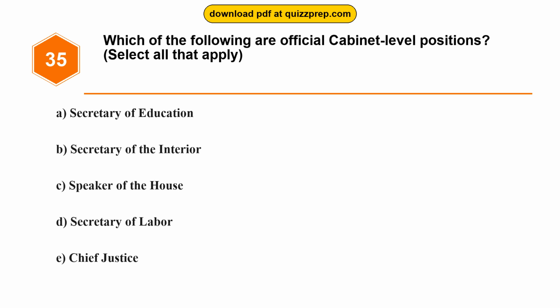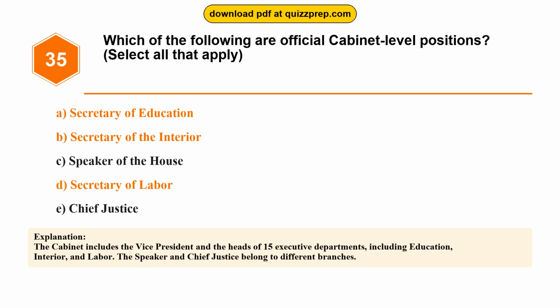Question 35. Which of the following are official cabinet-level positions? Option A, Secretary of Education. Option B, Secretary of the Interior. Option C, Speaker of the House. Option D, Secretary of Labor. Option E, Chief Justice. The correct answers are options A and B and D. Secretary of Education, Secretary of the Interior, Secretary of Labor. The cabinet includes the vice president and the heads of 15 executive departments, including Education, Interior, and Labor. The Speaker and Chief Justice belong to different branches.